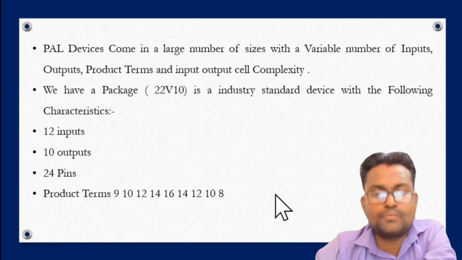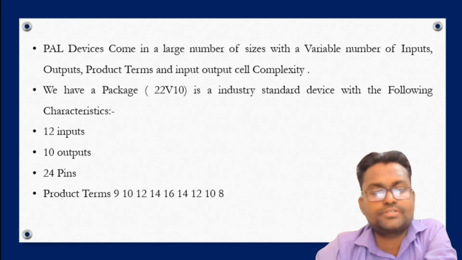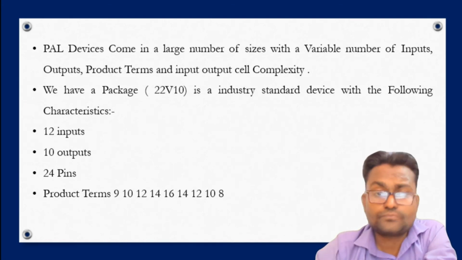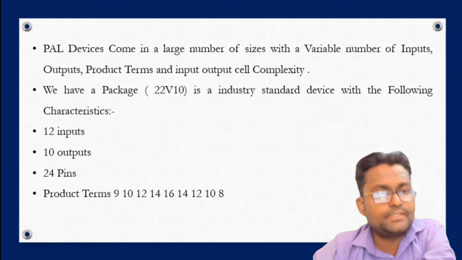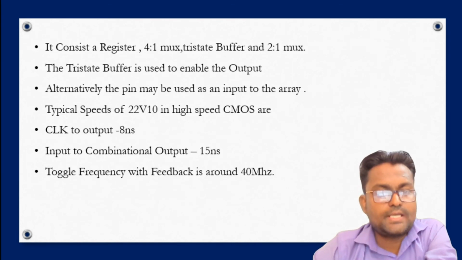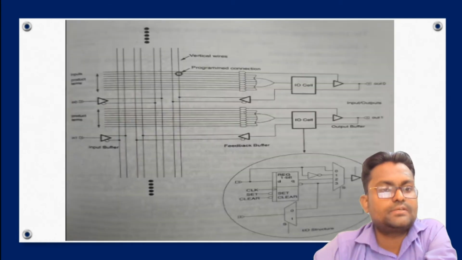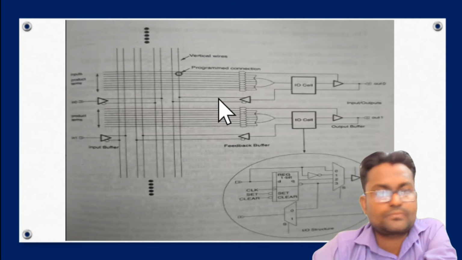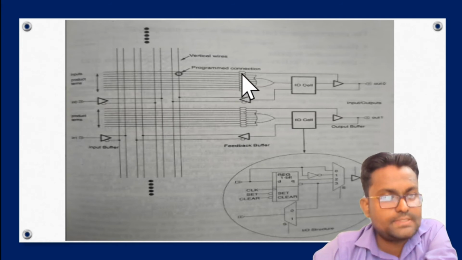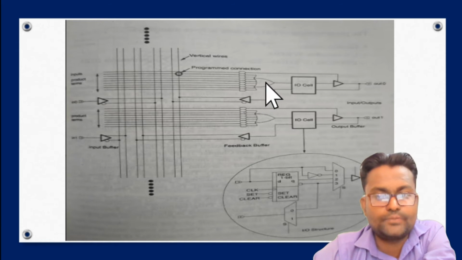These all are the points of the structure that we show here, so you can easily read them. I am using the structure to explain it. This one is the AND-OR structure, this one is the programmable logic structure. Here you can see these are the AND gates, and this one is the OR gate.